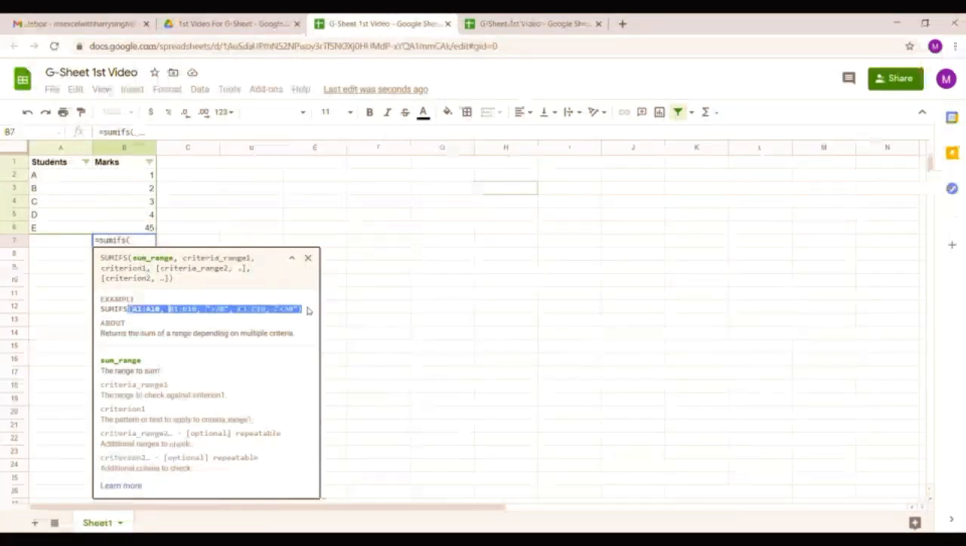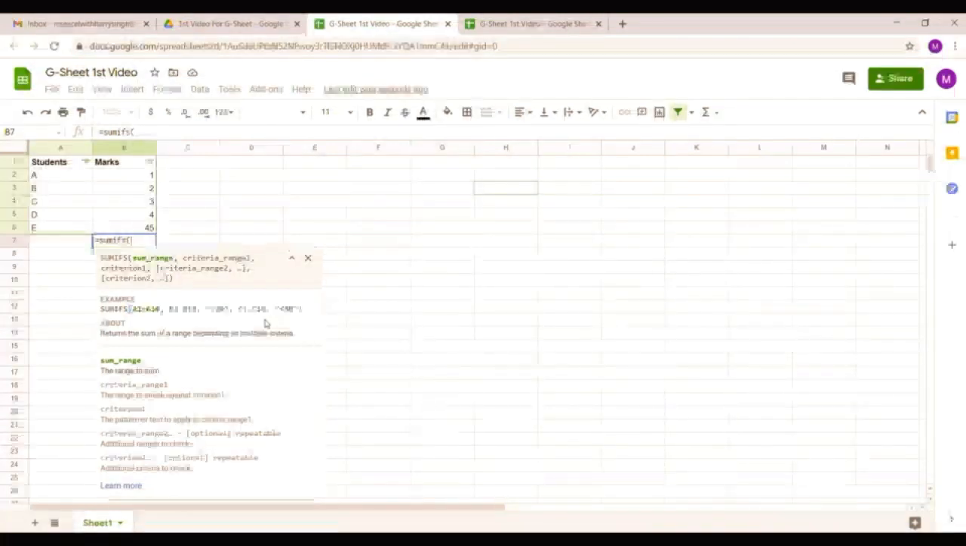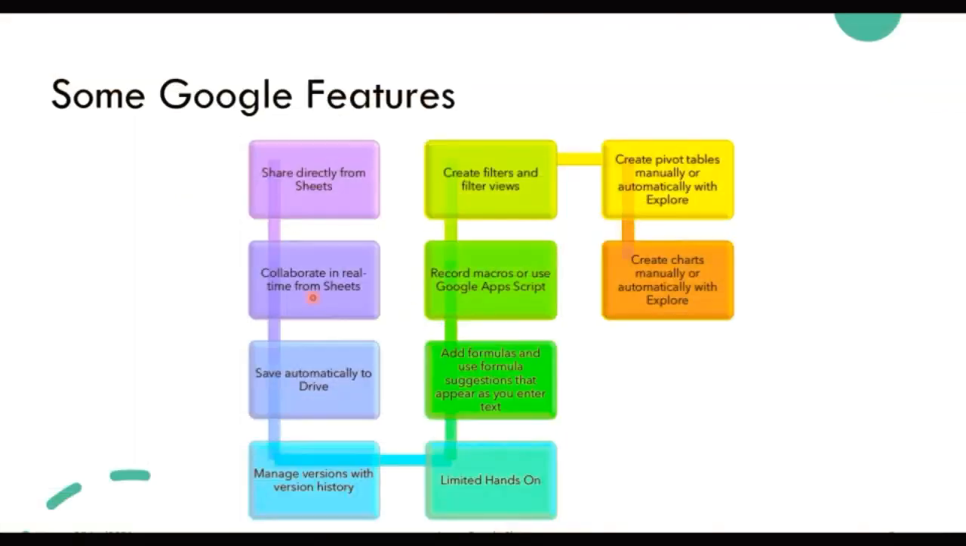which is very useful for the people who are not much familiar with the formula. So this is again for you guys. You can use the formula, description is there, and example is also given for your easy understanding to create a formula. And limited hands-on, as I've told you, these are the features.